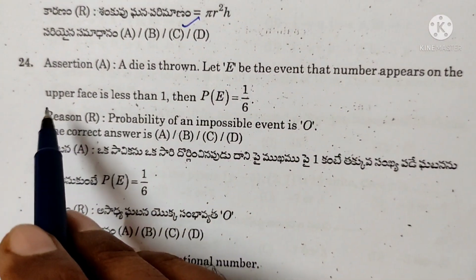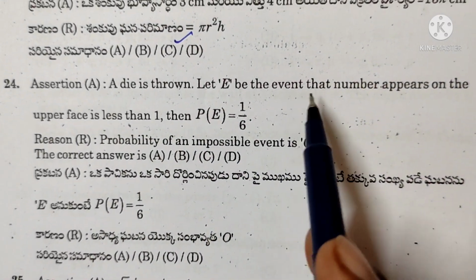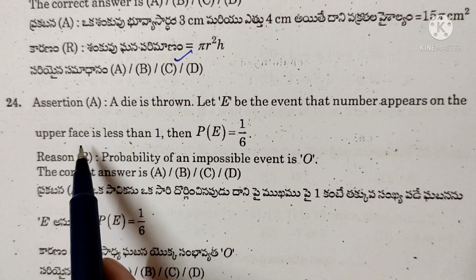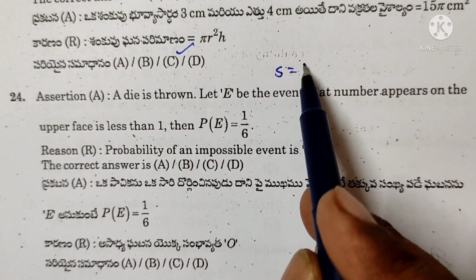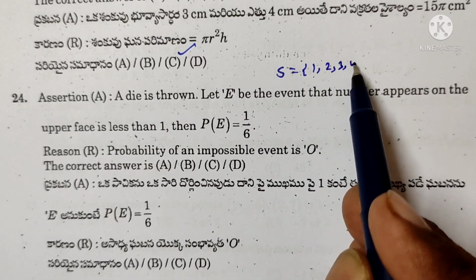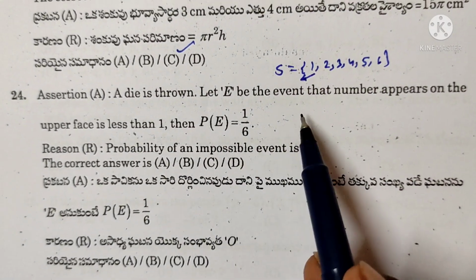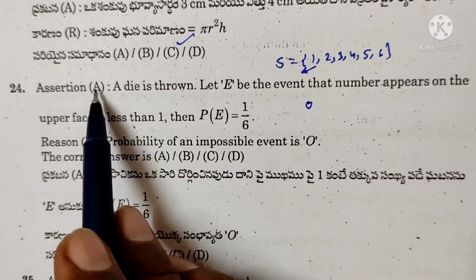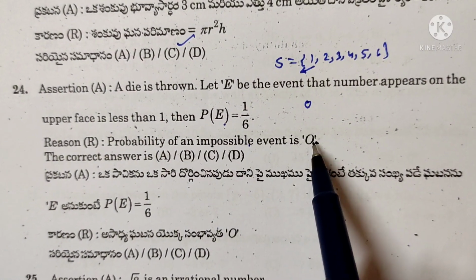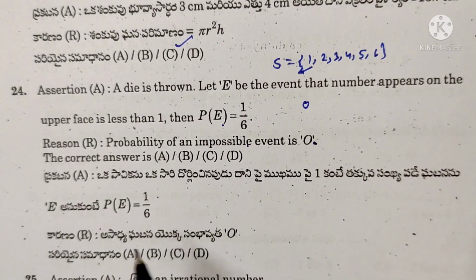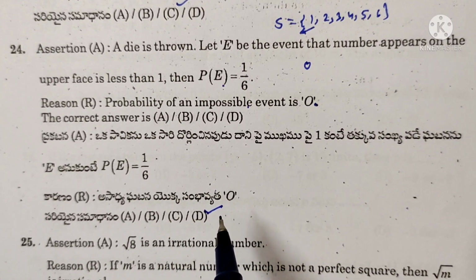Next question, 24. A die is thrown. Let E be the event that the number appearing on the upper face is less than 1. On the upper face, the only possible sample space is 1, 2, 3, 4, 5, 6. Less than 1 is an impossible event. Then probability is 0. Assertion A is false. Reason: the probability of an impossible event is 0. Reason is true. Option D is correct. Assertion false and reason is true.